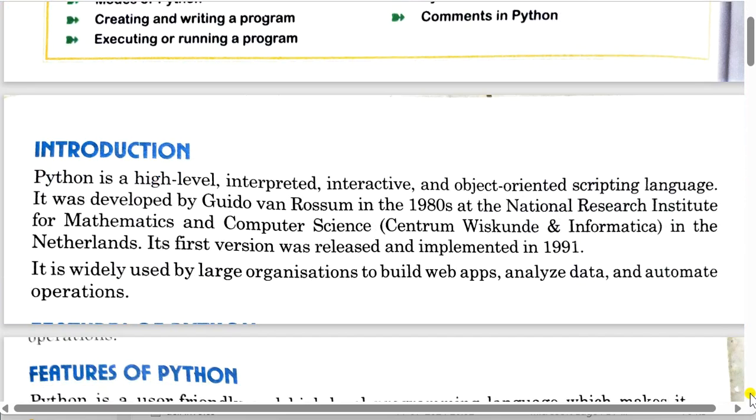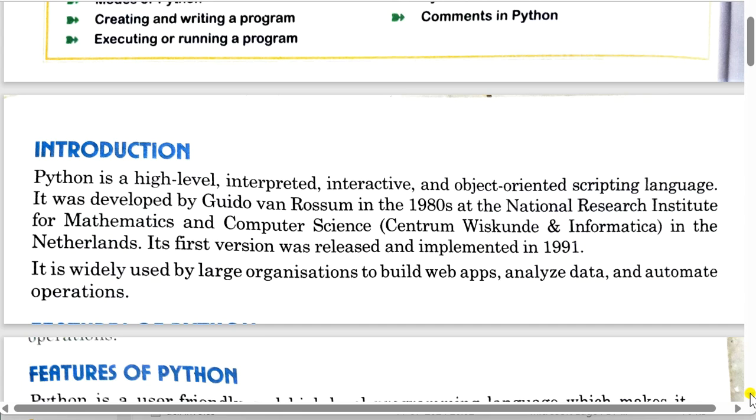The first topic is introduction. So you know it very well. Python is a high level language. It means it is easy to learn. It uses English words, phrases, mnemonics to write Python program. It is interpreted language, interactive and object oriented scripting language. Interpreted means it uses interpreter to execute a program. It interprets the program line by line, and when there is any error, it gives message of that mistake. It makes debugging of program very easy, and it is interactive language and object oriented.